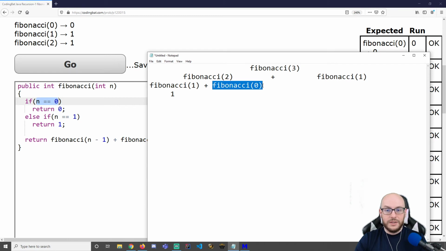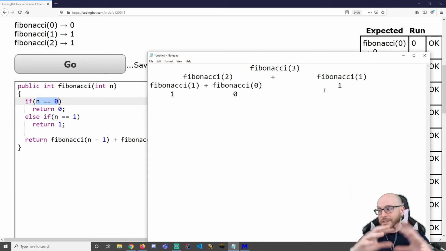I can step inside this call. It's Fibonacci of 0. We'll step inside. We'll ask, is n equal to 0? Yes. Well, I can just simply return 0. Over here, I have this Fibonacci of 1. We can step inside that. We'll ask, is n equal to 0? No. Is n equal to 1? Yes. I actually know the value of that. It's a 1. This is basically the height of my tree.